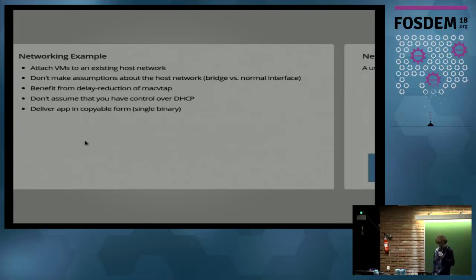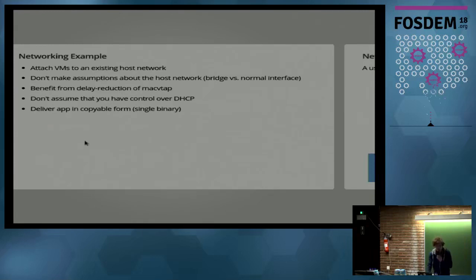And to show you how easy it is to work low-level with Go, I came up with a networking example I had to work on some time ago. It's basically based around VM to host networking. So we wanted to attach virtual machines to host networks which were already existing without the need to modify the host network too much, and integrate the virtual machines in the host network. For instance, you had an external DHCP server, it should get the IPs from there and so on.